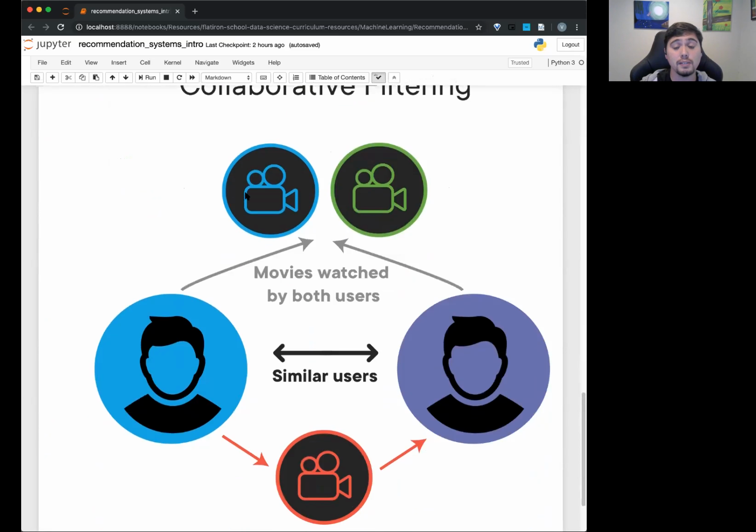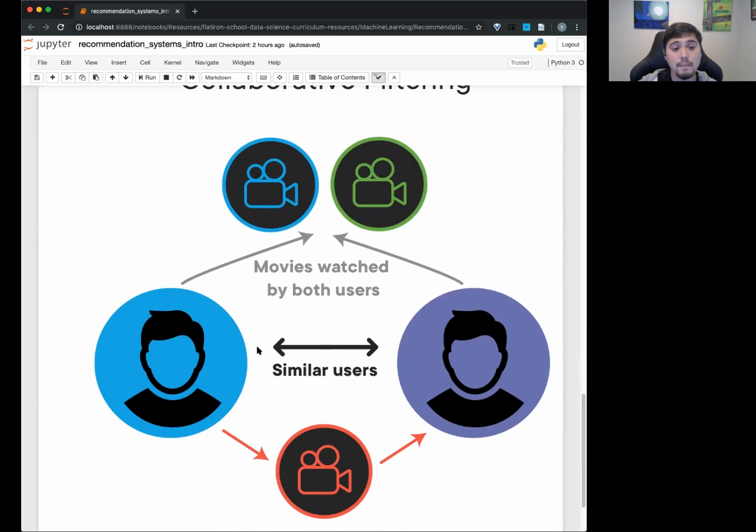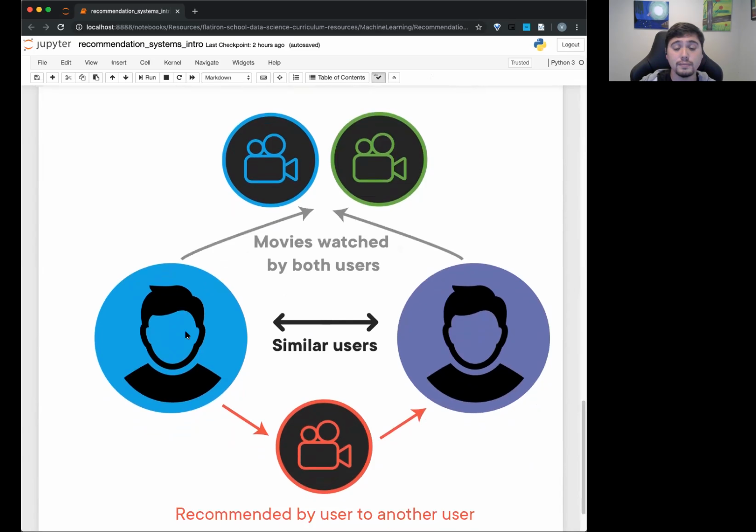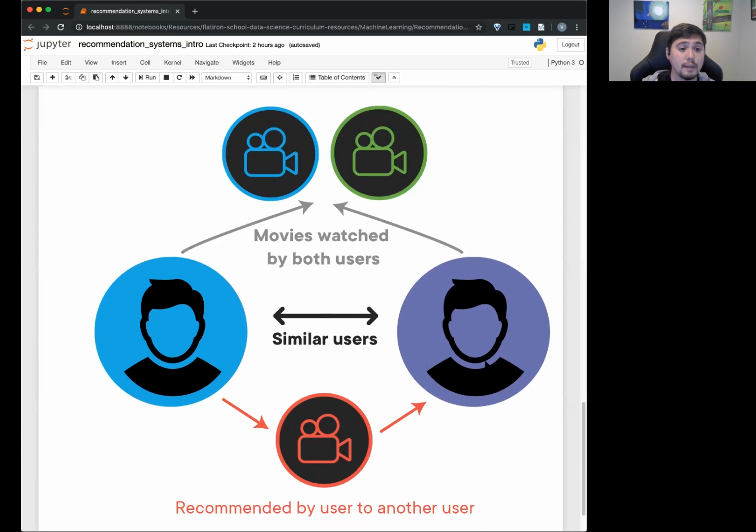And this is actually really cool because it means the recommendation is not based on the movie itself. It's not that these movies are necessarily similar to each other. It just means that the people who like this movie tend to like this movie as well. So you can imagine this blue person saying, oh, we both like these two movies, and the blue person likes this red movie, so we should recommend that red movie to this person. The blue, green, and red movies might be completely different from each other, but because they both like these things, this person is probably similar to this person. So we can recommend movies they haven't seen yet. And that's collaborative filtering.